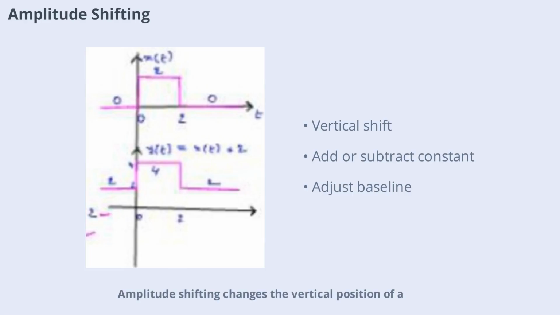Amplitude shifting changes the vertical position of a signal by adding or subtracting a constant value. For example, y(t) = x(t) + k shifts the entire signal up or down by k units. This operation is often used to adjust the baseline of a signal or to prepare it for further processing, such as normalization or thresholding.